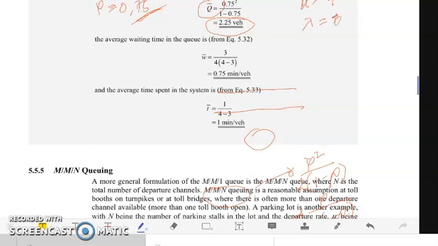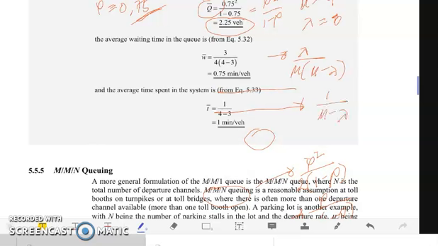So we simply have to substitute these values to the formulas that we have presented a while ago. For the average length of queue, this is rho squared over 1 minus rho. For the waiting time, the formula is lambda over mu times mu minus lambda. And for the time in the system, the formula is 1 over mu minus lambda.